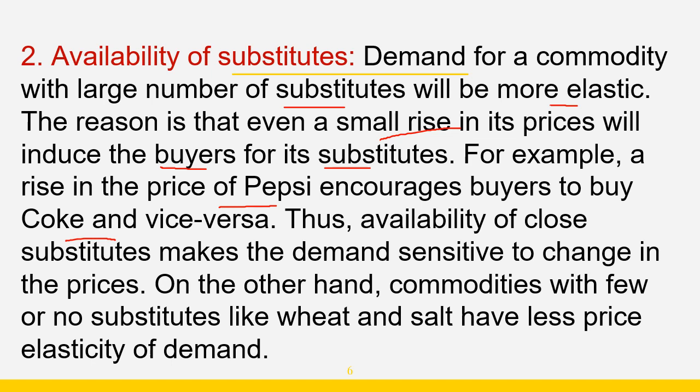Thus, availability of close substitutes makes the demand sensitive to change in price. On the other hand, commodities with few or no substitutes like wheat and salt have less price elasticity of demand, because people can't shift to any other goods. They have to purchase these goods. So their price elasticity of demand is less.